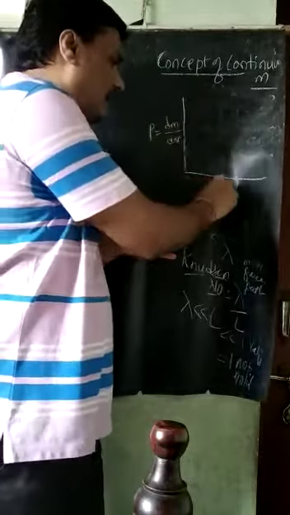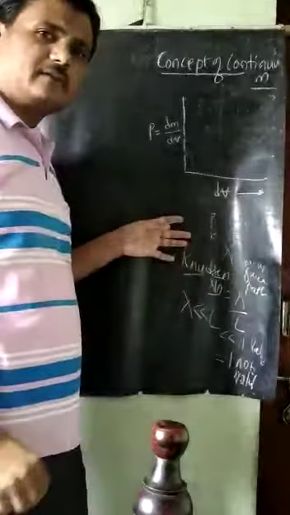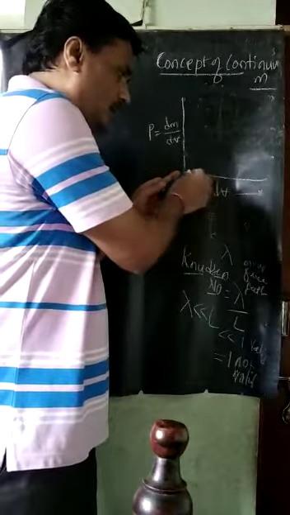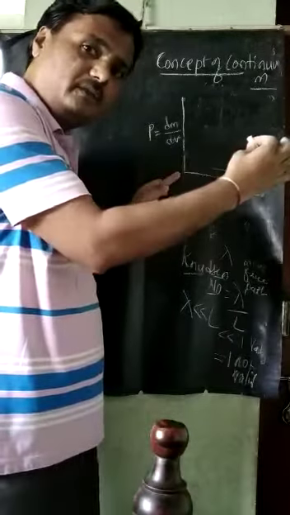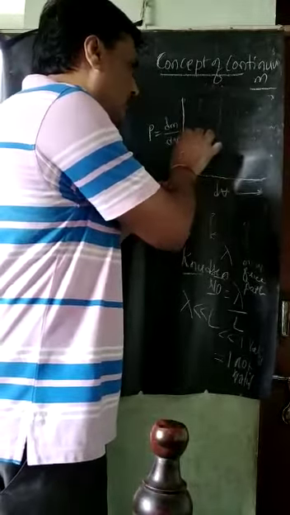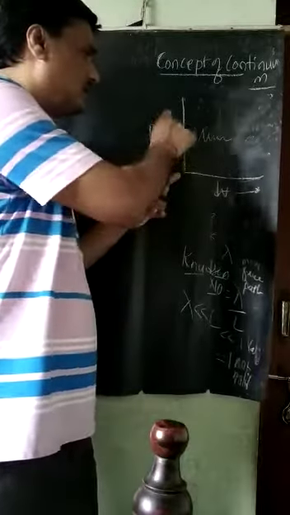I will take this on the y-axis, and on the x-axis the change of volume. Going along the positive x-axis, the volume is increasing. At a certain volume, up to this point, there are fluctuations of the density.